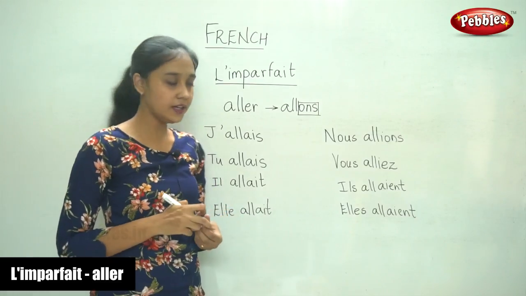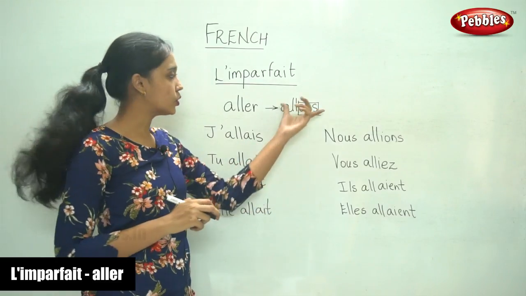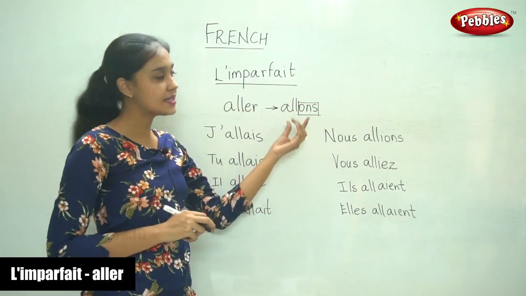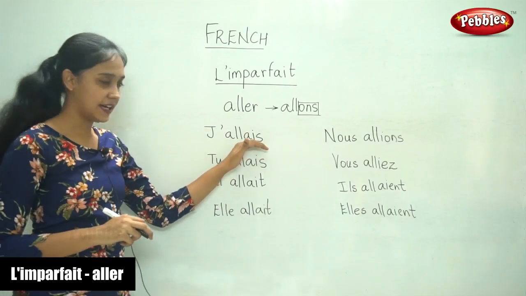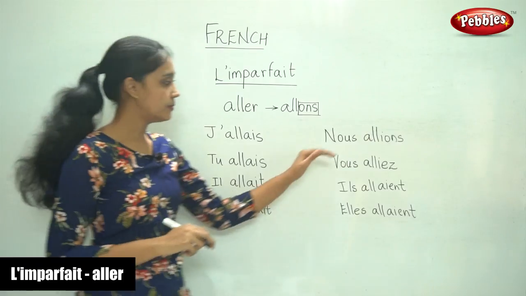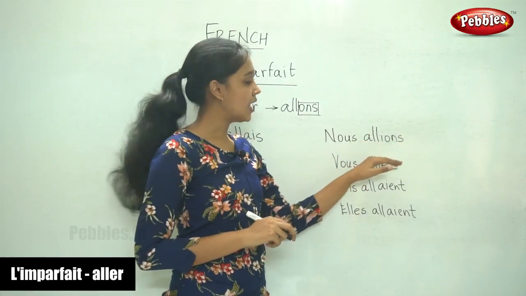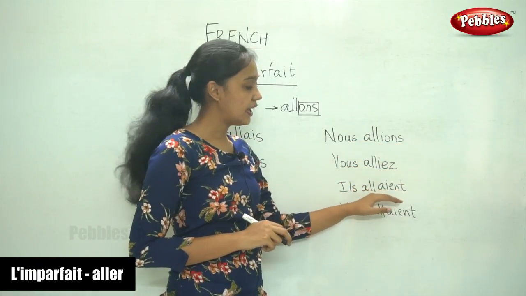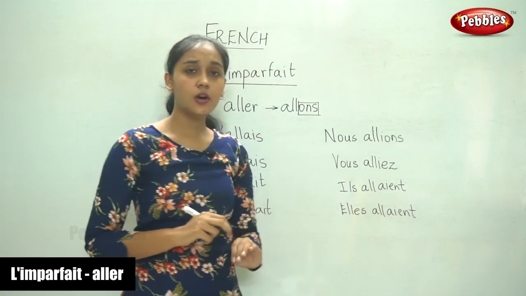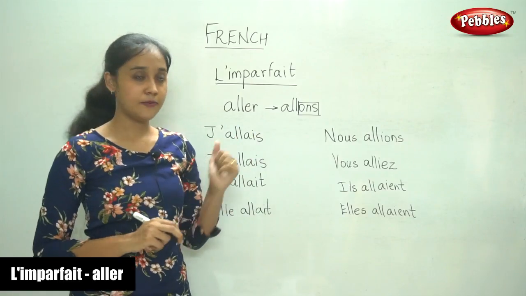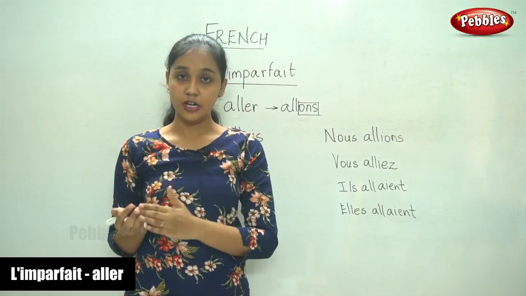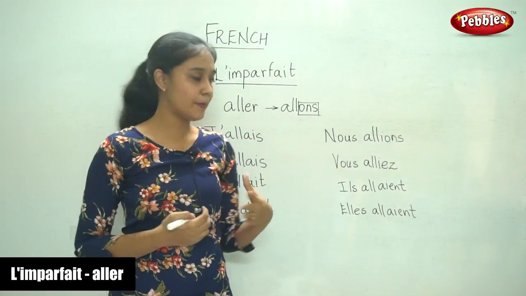It's very simple, right? All you have to do is know the nous conjugation for that verb, remove ons and add the endings: ais, ais, ait, ait, ions, iez, aient. So now for l'imparfait as well, we have certain exceptions, that is certain verbs which do not follow the normal pattern.